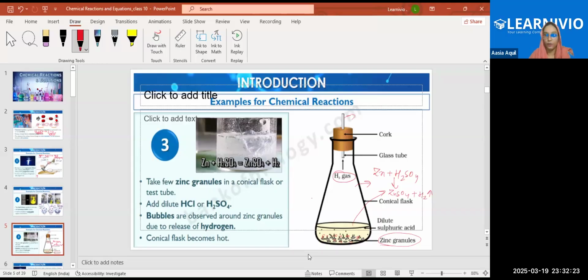The reaction is exothermic, meaning energy is being released, so you will feel the hot container. Here the energy is released in the form of H2 gas, but in some other reactions, the energy is released by the evolution of other gases too. In that case also, the conical flask becomes hot. Just remember that.